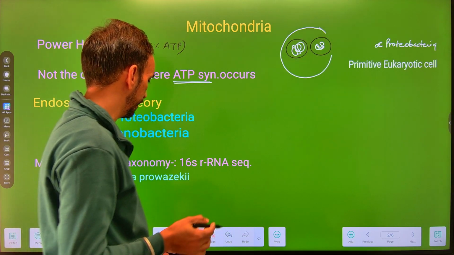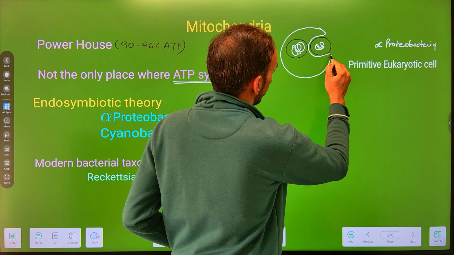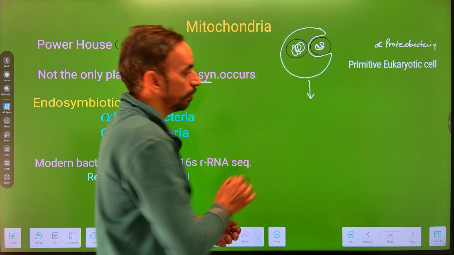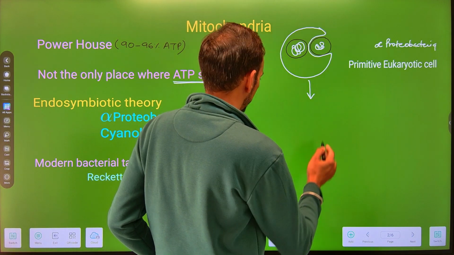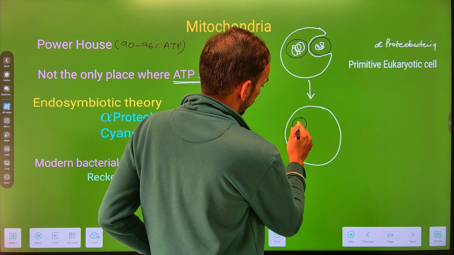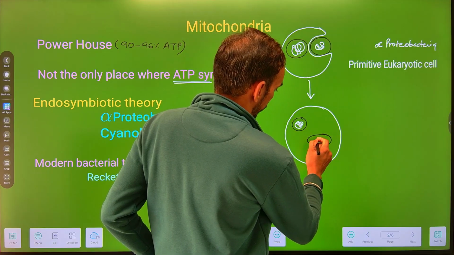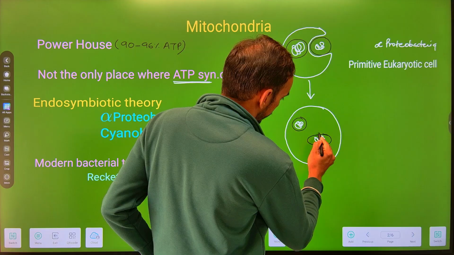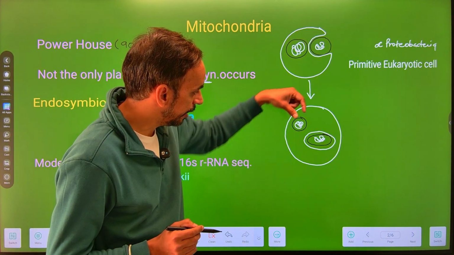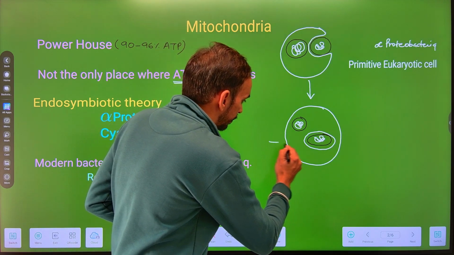primitive eukaryotic cell, and again there is a formation of a membrane around this alpha proteobacteria, and it will come into the cytoplasm of the primitive eukaryotic cell in this way। देखेंगे कि ये primitive eukaryotic cell है, ये इसका न्यूक्लियस है, and we also have this alpha proteobacteria within the primitive eukaryotic cell which is now having two membranes। यहाँ समझने वाली बात यह है, this alpha proteobacteria now within the primitive eukaryotic cell, it now represents the mitochondria। वो किसको रिप्रेजेंट कर रहे हैं?